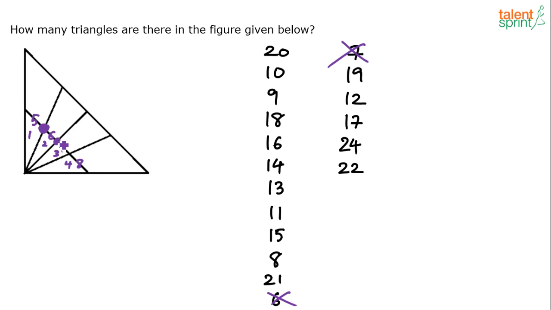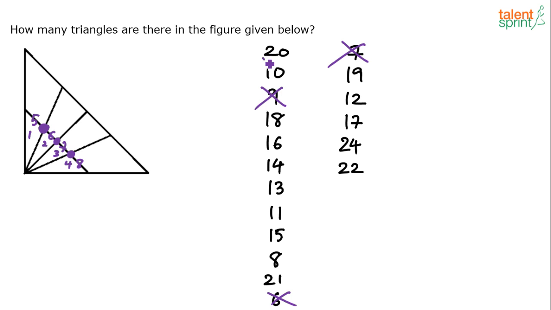Similarly, combination of 6 and 7, 10th one. Combination of 7 and 8, 11th one. You're able to follow? So this dot indicates that you have to merge these 2 lines. I mean, ignore those 2 lines basically. So 5 and 6 combined will give you one more triangle. 6 and 7 combined will give you a triangle, and 7 and 8 combined will give you one more triangle. So already 8 plus 3, 11. So you've got 11 triangles already.